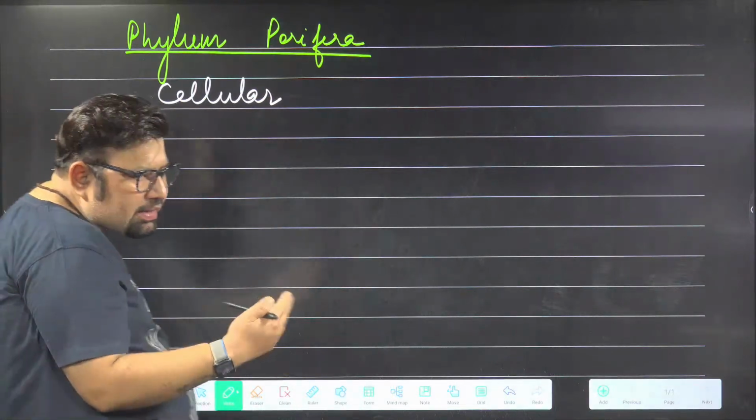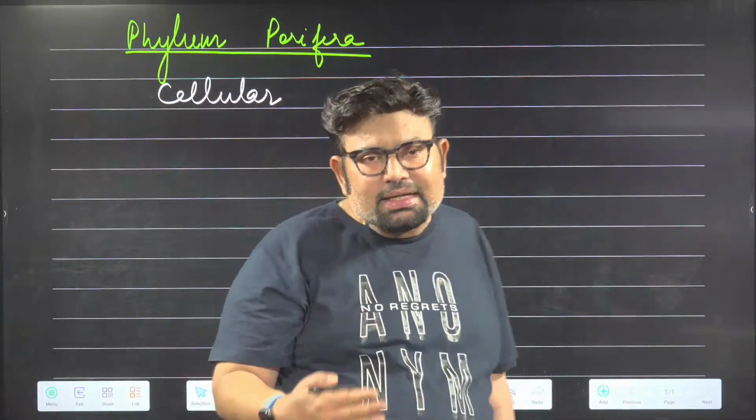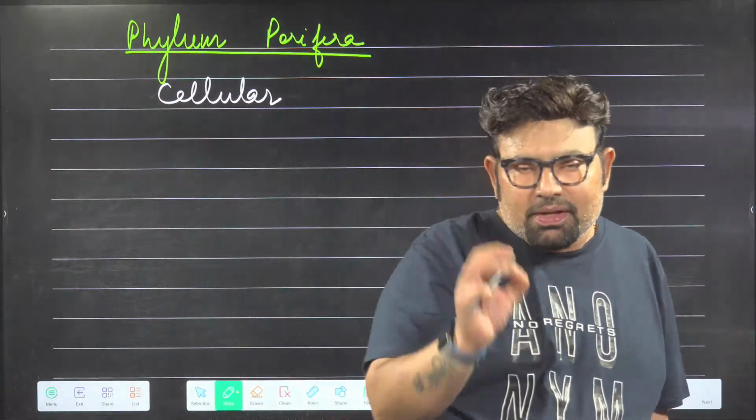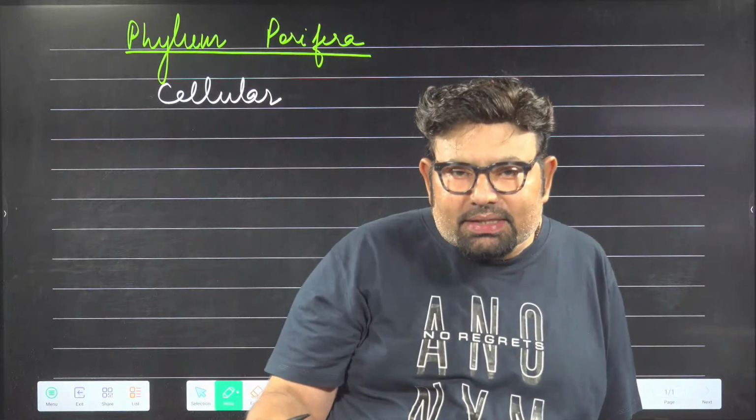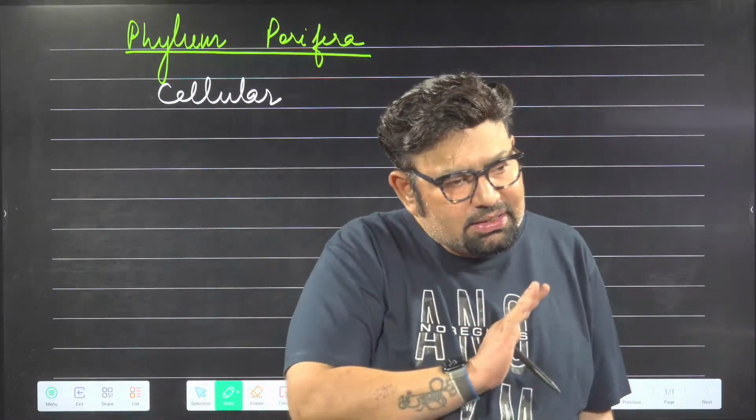Now, how many germ layers do they have? How many germ layers in their embryo? Zero. They don't have any germ layers. So they are neither diploblastic, nor triploblastic. Zero. Very good.